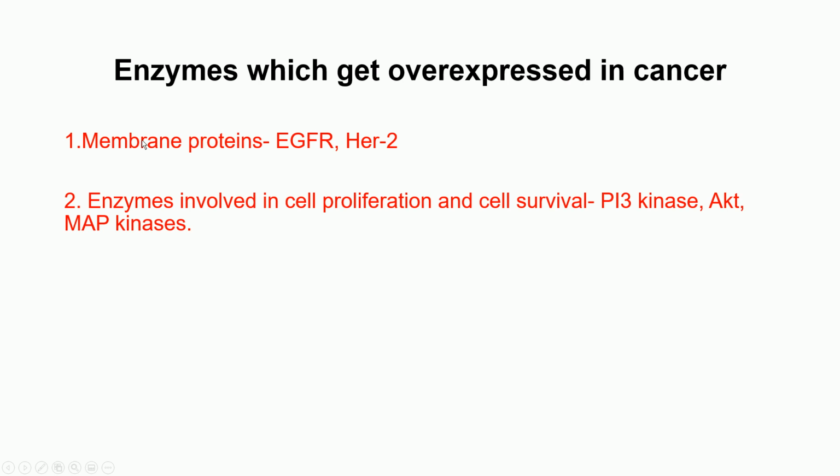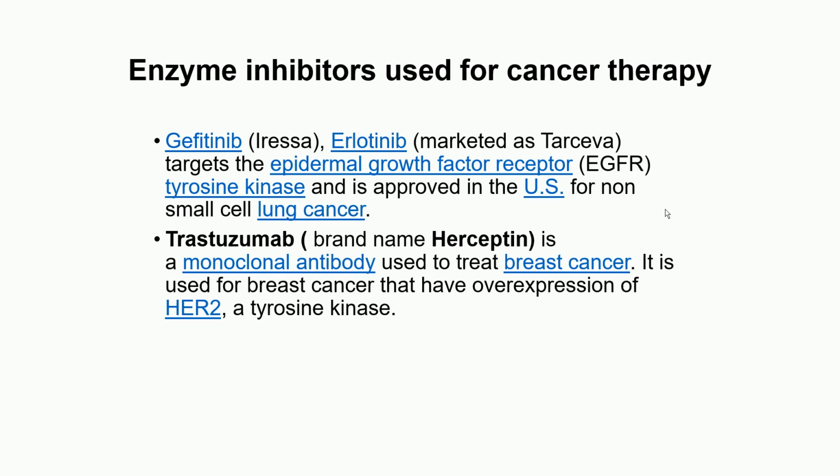First of all, I'm going to talk about membrane proteins, which means these are enzymes which are embedded in the membrane. You know what the membrane is. These include EGFR and HER2. These are two enzymes which are in the membrane and they get overexpressed in cancer. And then there are some enzymes which are involved in cell proliferation and cell survival. They include PI3 kinase, AKT and MAP kinases. These get overexpressed, and because of that there is abnormal cell division. That's all you need to know.